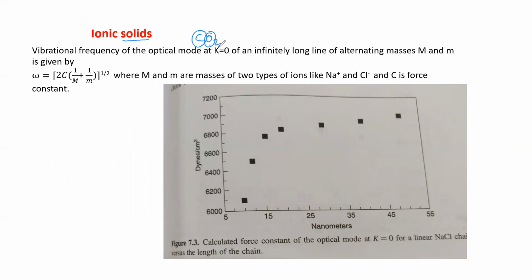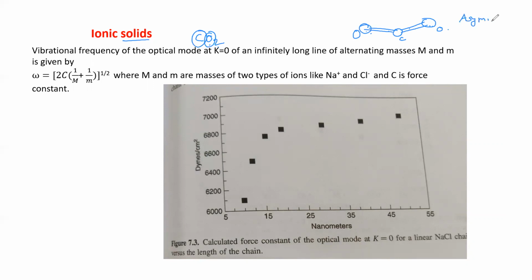This is the center carbon atom, covalently bonded with the other two atoms, which are oxygen. The vibrations between all these atoms will have different modes.